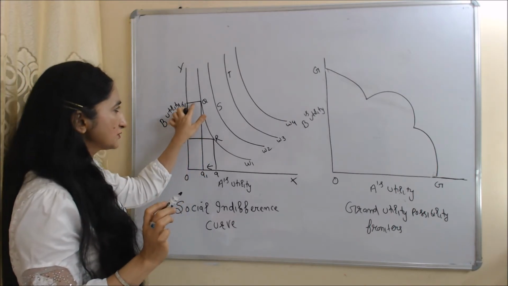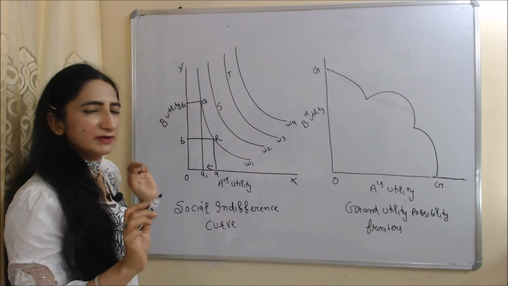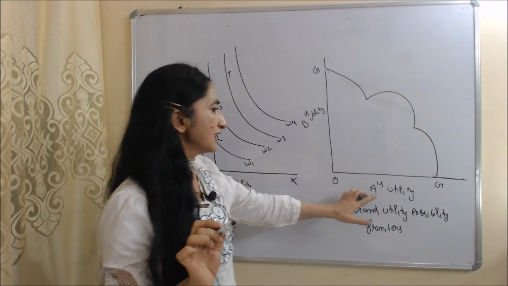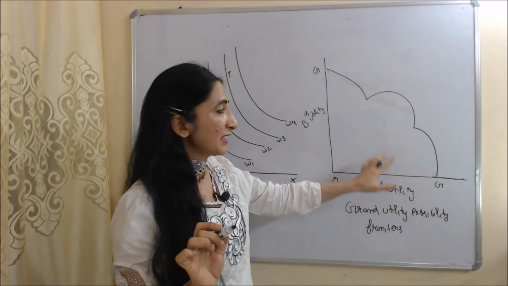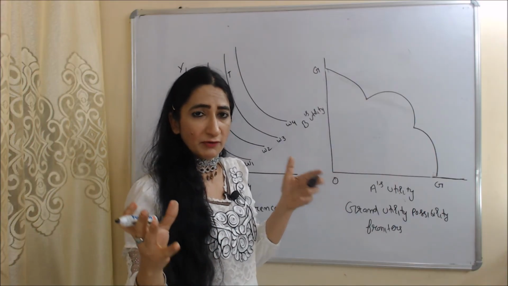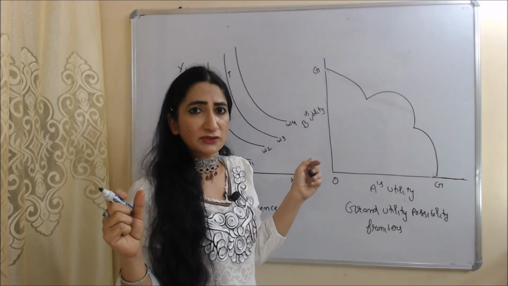But the level of social welfare remains the same, because all points on the same indifference curve give us the same level of social welfare. And this is our grand utility possibility frontier. This curve includes many utility possibility curves, or we can say it includes the utility of multiple individuals in society.